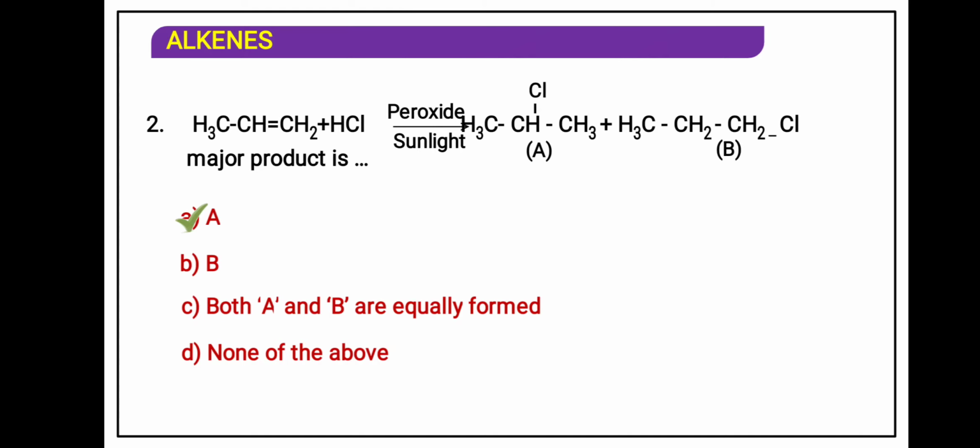In case HCl is added, I repeat again, very important MCQ this is, if you add HCl in presence of peroxide, it would be formed according to anti-Markovnikov's rule as 1-chloropropane. But if you add anything other than HBr, what will happen? It will not follow anti-Markovnikov's rule even in the peroxide, it will follow Markovnikov's rule. That is why compound A is the major product.